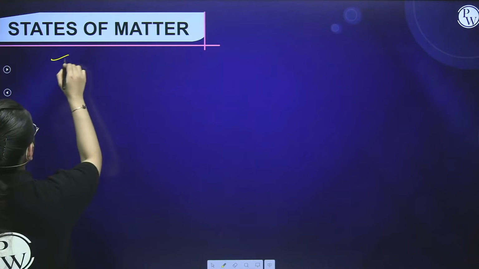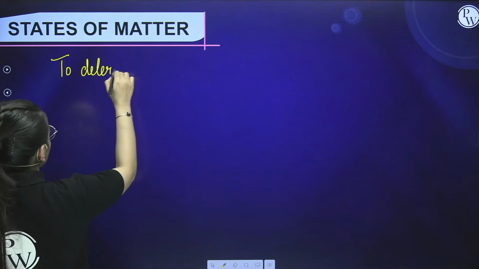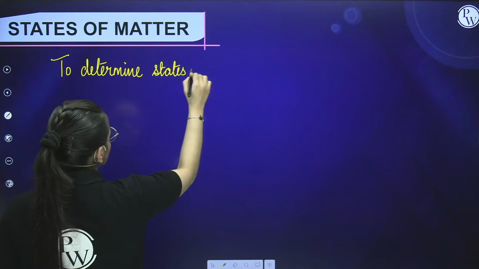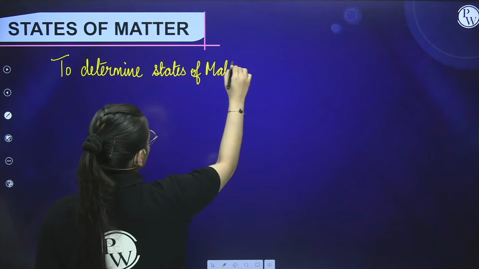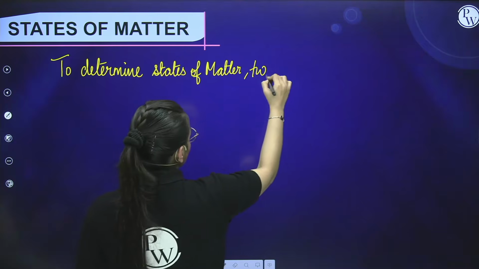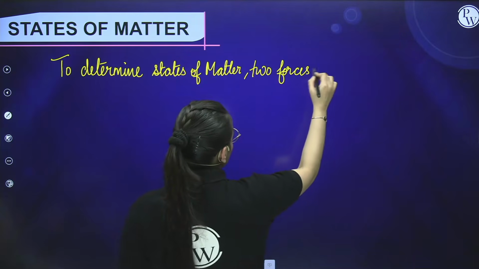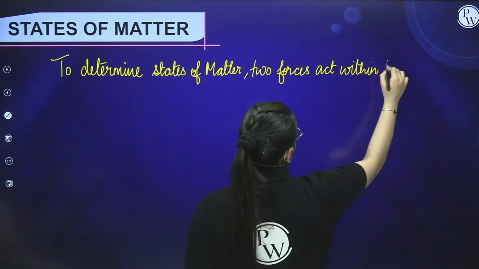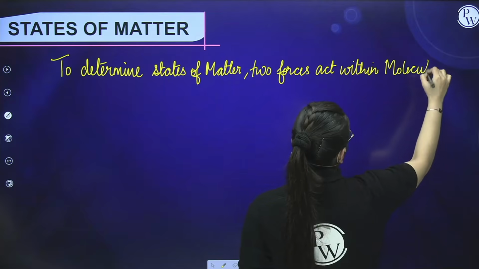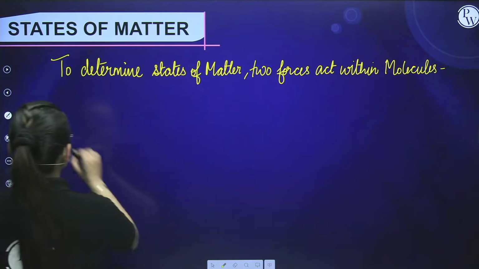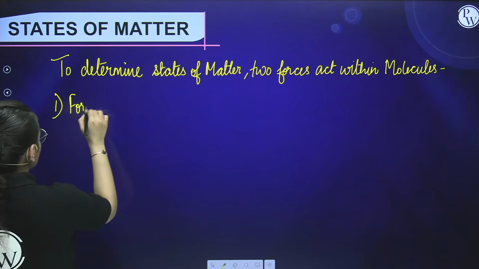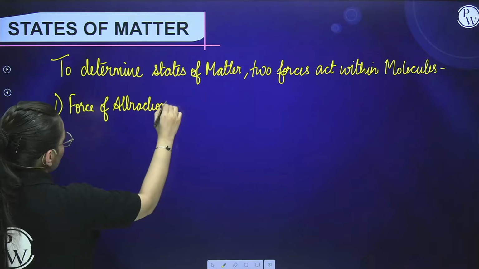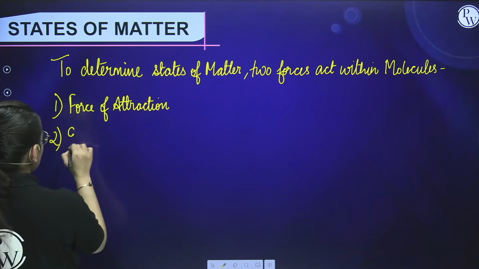To determine states of matter, two forces act within the molecules or upon the molecules, you can say, which are: number first is force of attraction, number second, students, is escaping tendency.